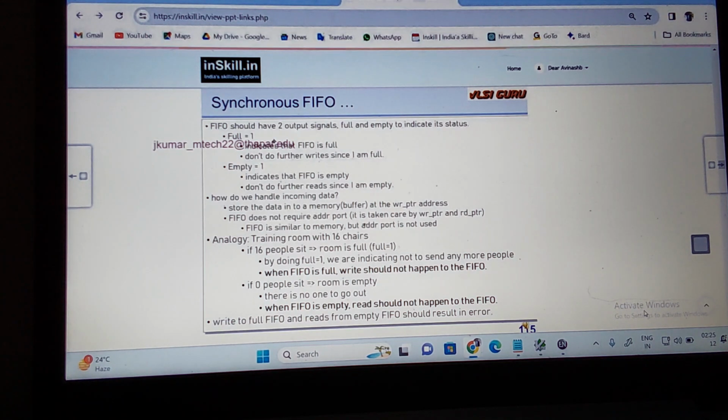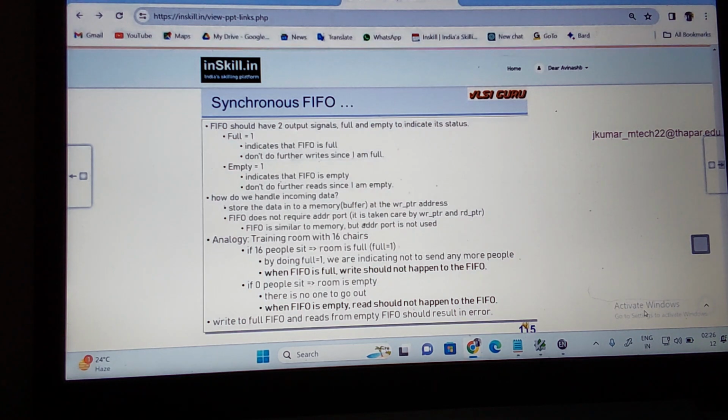Okay, let us understand this. In the FIFO we have two signals: one is the full output, and another one is the empty output. Let us understand there are 16 chairs in this room. All 16 chairs are filled. Only 16 chairs are there in this classroom, and all 16 are filled, indicating that my full is one. What does full one indicate? If I'm making output full equal to one, it is indicating that it is filled. If full is equal to one, can you further write the data? If some other person comes to this row, can they get a seat? No way. So full equal to one indicates that the FIFO is full.